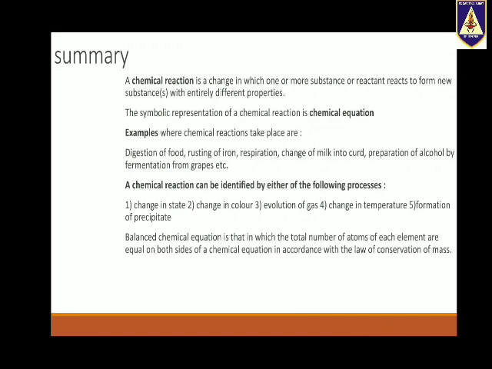A chemical reaction can be identified by either of the following processes. Number 1, change in state. Number 2, change in color. Number 3, evolution of gas. Number 4, change in temperature. Number 5, formation of precipitate. Now, a balanced chemical equation is one in which the total number of atoms of each element are equal on both sides of the chemical equation in accordance with the law of conservation of mass.